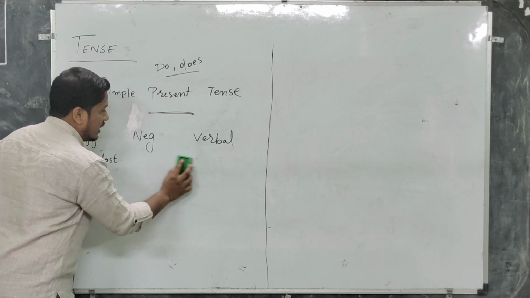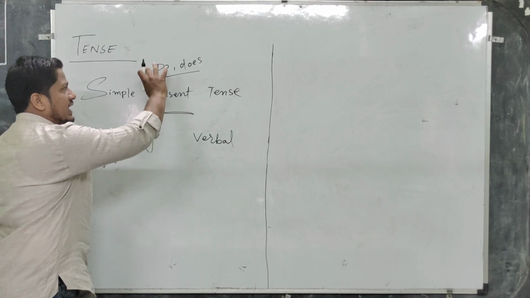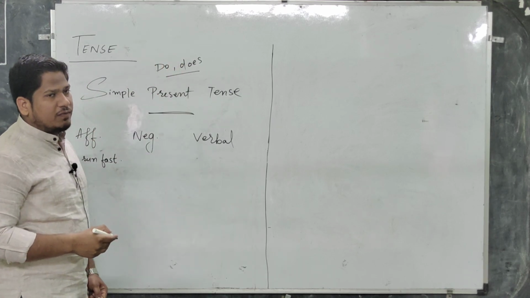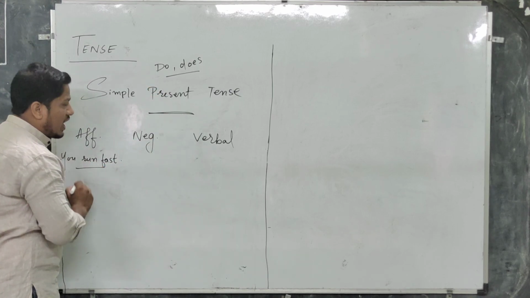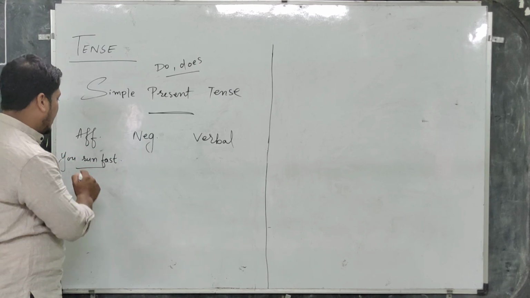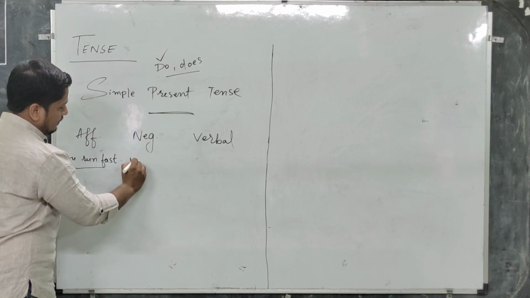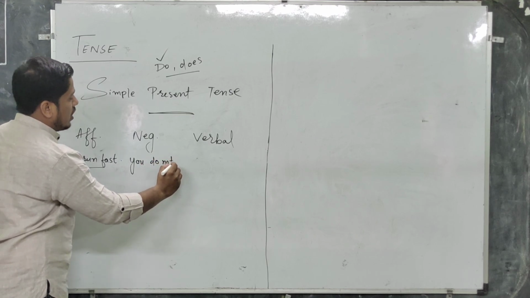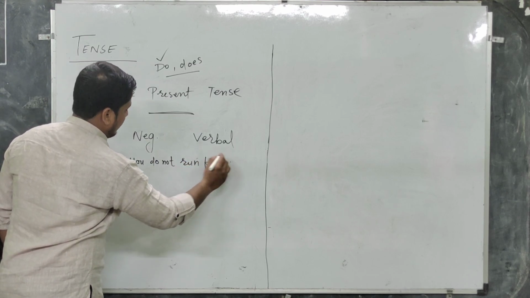We will use not with a helping verb, and there are two helping verbs in simple present tense, and these are do and does. So using any one of these two helping verbs, we have to make this sentence negative. If the pronoun in the sentence is plural, we will have to use do in it. For example, you do not run fast. You do not run fast.